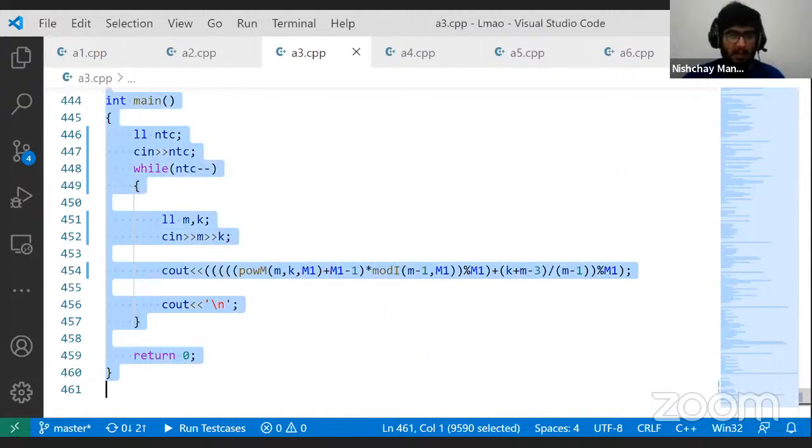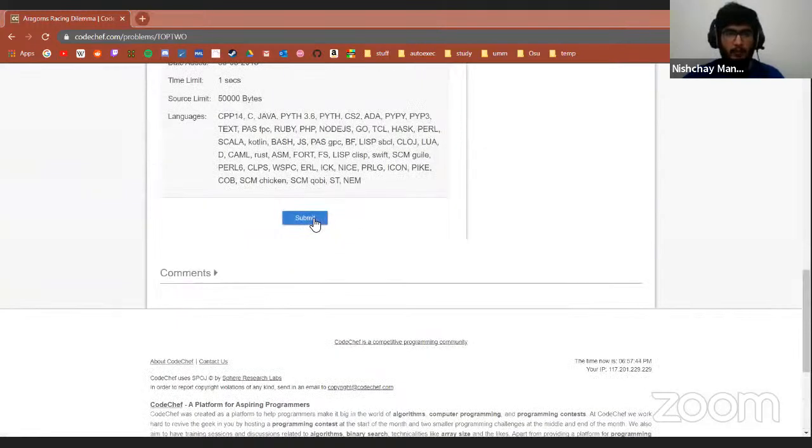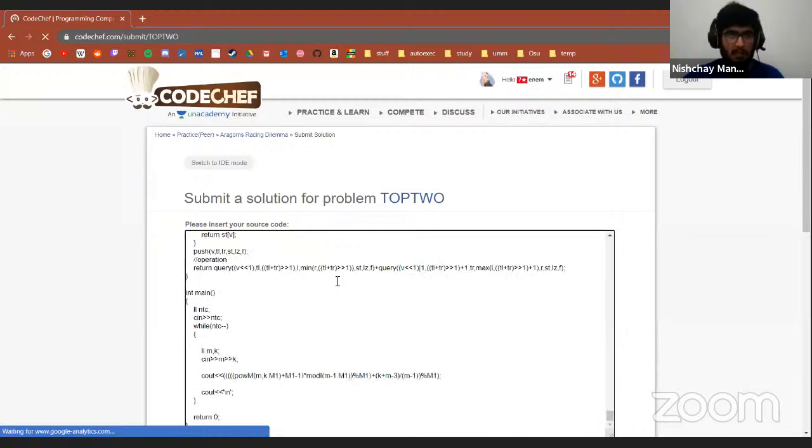Let's copy this entire code and submit this in the problem page. So let me share my problem. Yeah, so in here, I'm going to submit this entire code.